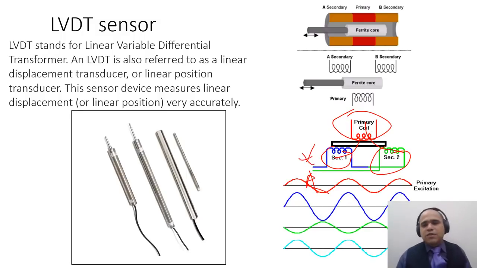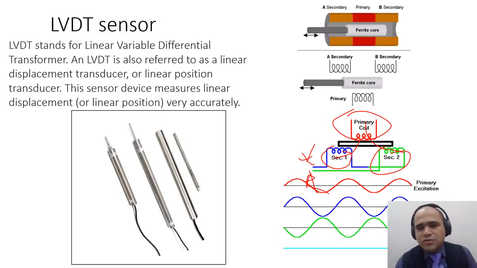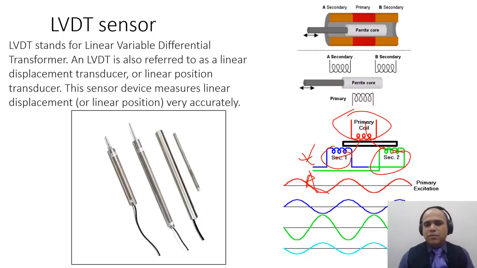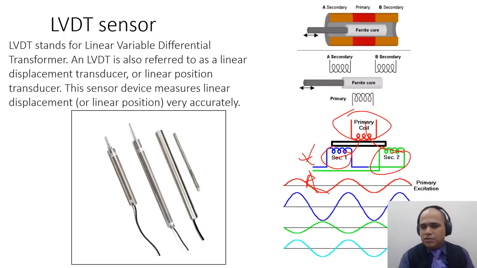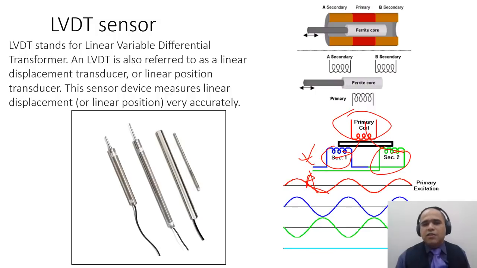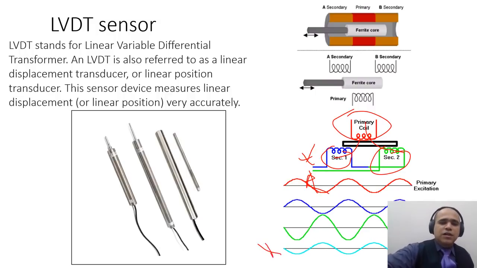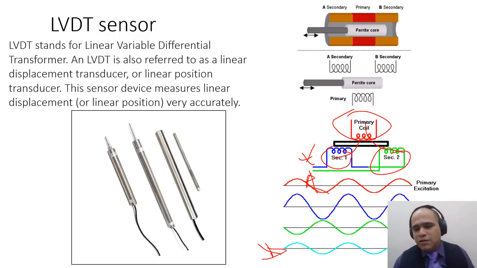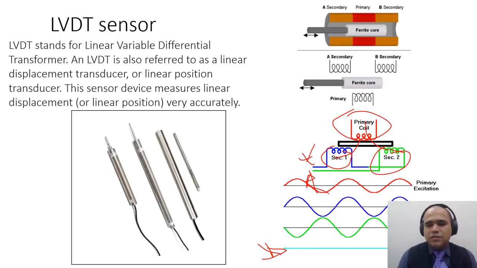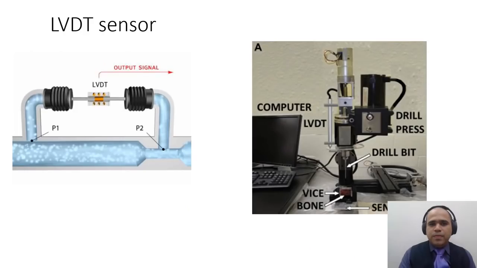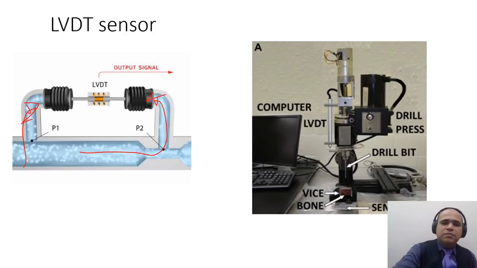The transformer is very useful because wherever there is core, there will be a stronger magnetic path and more induced voltage in the secondary. Here you can see how the output signal varies from positive to negative with an out-of-phase sequence, which you can further process. So the LVDT can be used in a smart way where it can measure differential pressure and give out the output signal, and it can even be used in precise drilling.